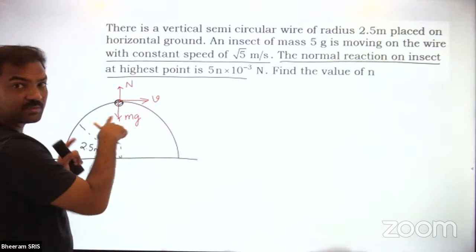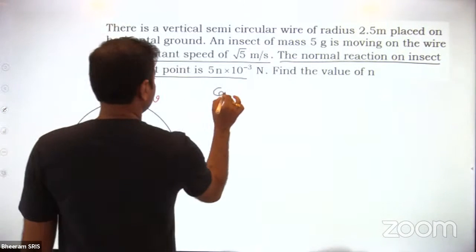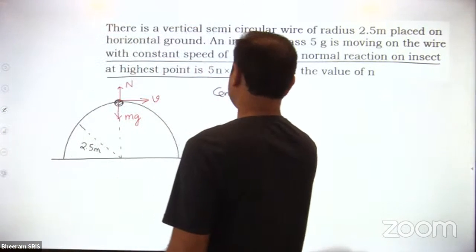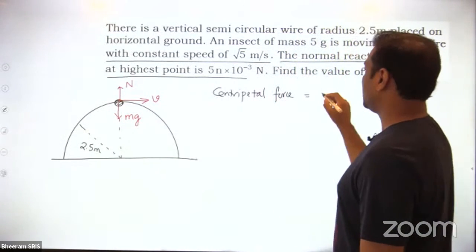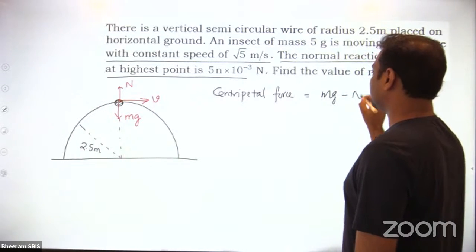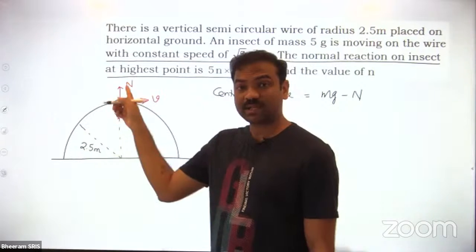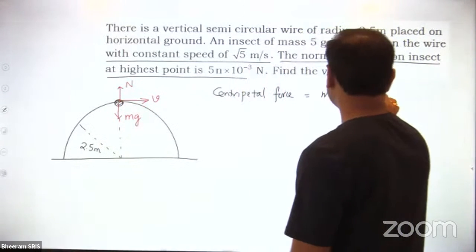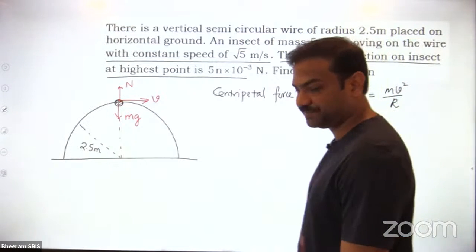We can write the centripetal force as mg minus N. Mg is acting towards the center, and the normal reaction is acting away from the center, which is equal to mv square by r.